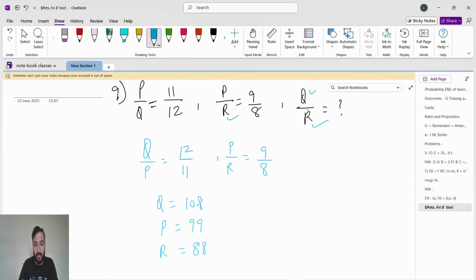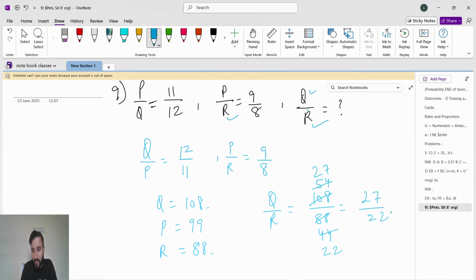And 99 will not get divided by 2, so we will stop it. We have to find Q by R. So Q is 108 divided by R is 88. Now both will get cancelled by 2, so 54 and 44, again by 2, so 27 and 22. So the answer is 27 by 22.